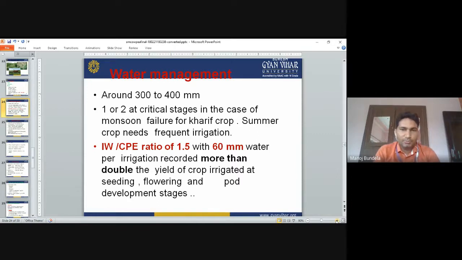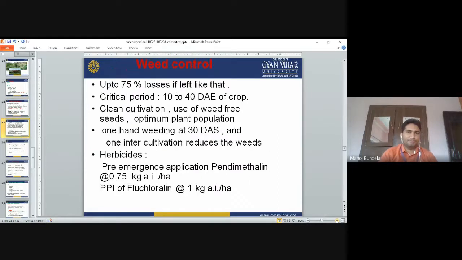An IW/CPE ratio of 1.5 with 60 mm water per irrigation recorded more than double the yield of the crop irrigated at the seedling, flowering and pod development stages. The critical stages of irrigation are the flowering stage and the pod development stage. At that time we compulsorily have to apply water.